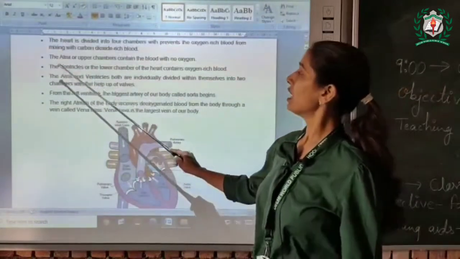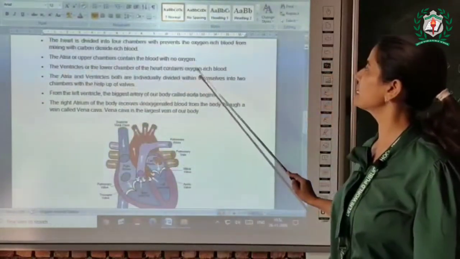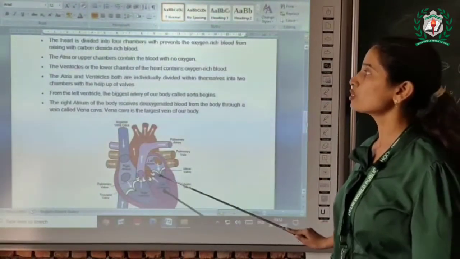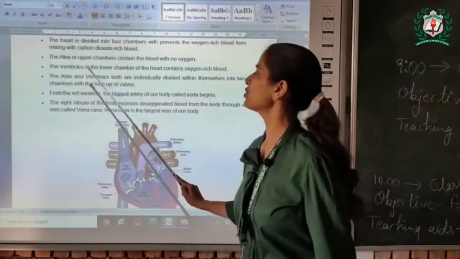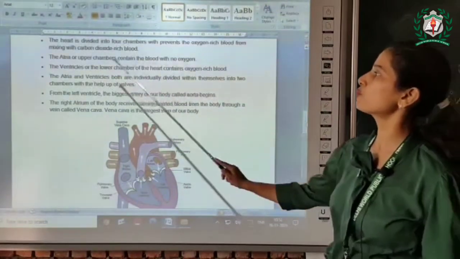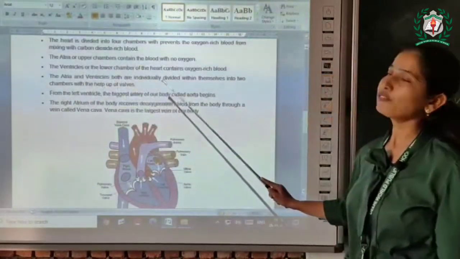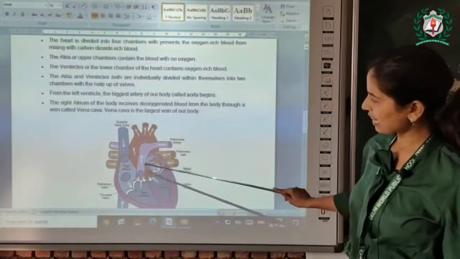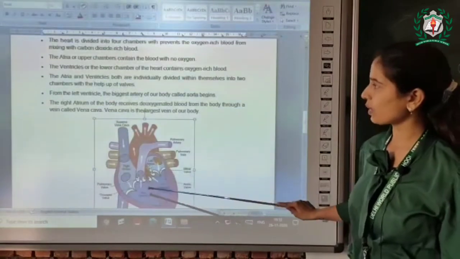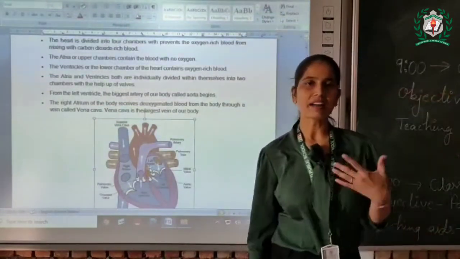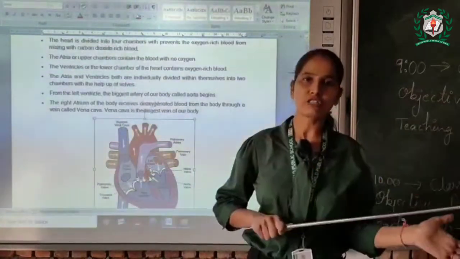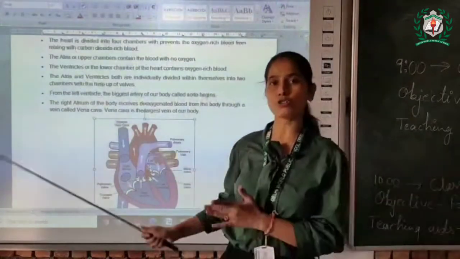Okay, the ventricles, or the lower chambers of the heart, contain oxygen-rich blood. The atria and the ventricles are both individually divided within themselves into two chambers with the help of valves. As I told you, we have valves here and here also, and these valves help our heart to not mix the blood, so that deoxygenated blood is separated from the oxygenated blood.